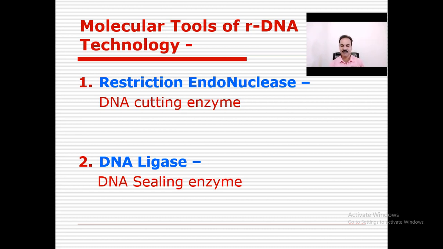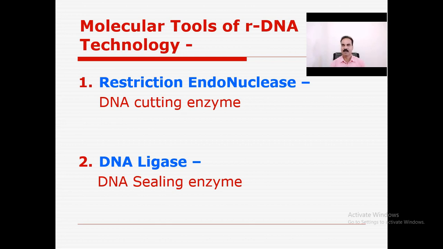So the restriction endonuclease has the function of a DNA cutting enzyme. It can cut the DNA fragment, maybe plasmid or genomic or chimeric DNA. The restriction enzyme has a specific site, and from that site this enzyme cuts the DNA and may form a sticky end or blunt end.